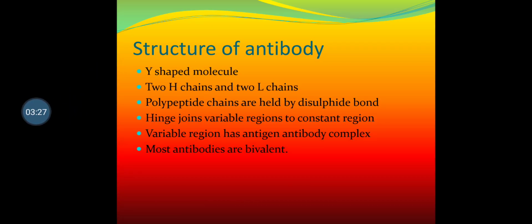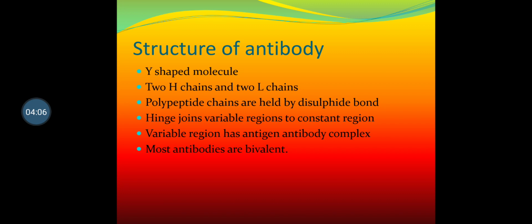Structure of antibody. It is a Y-shaped molecule. There are two chains, that is two heavy chains and two light chains. Polypeptide chains are held together by bonds called disulfide bonds. Hinge joins variable regions to constant region. Variable regions have the antigen-antibody complex. That complex takes place in a lock and key manner. We are going to study that later on. And most of the antibodies are bivalent.